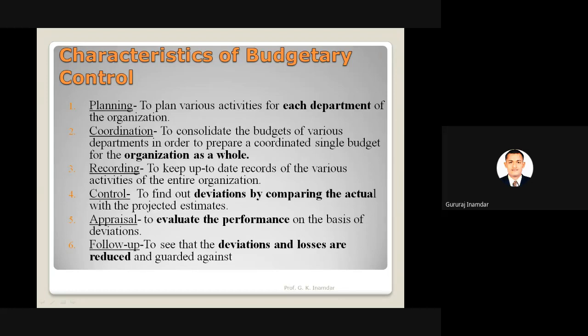The next budgetary control characteristic is control: to find the deviations by comparing the actual with projected estimates. Suppose any variation is there, so we have to compare with the standard. Whatever the projected estimates are, we have to compare them with the actual budget and the budget we have set. And this is also control.